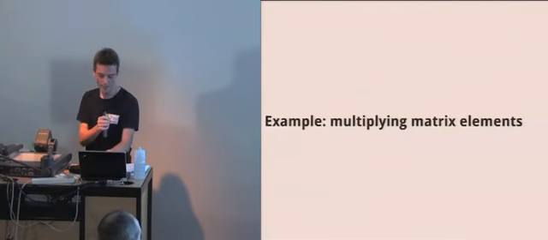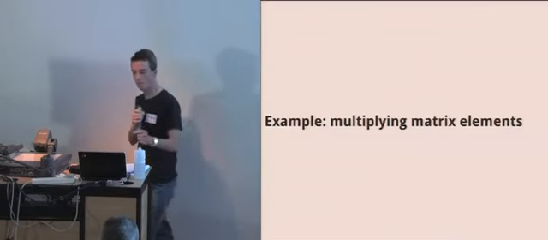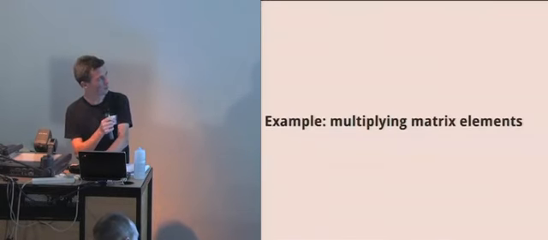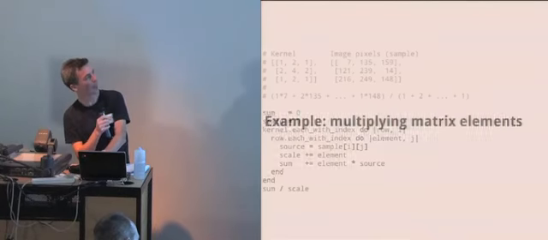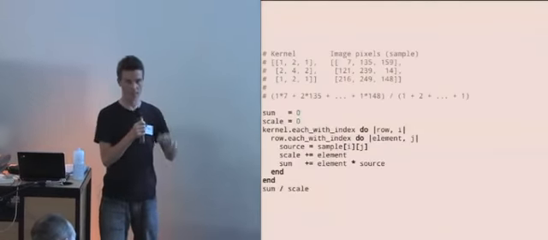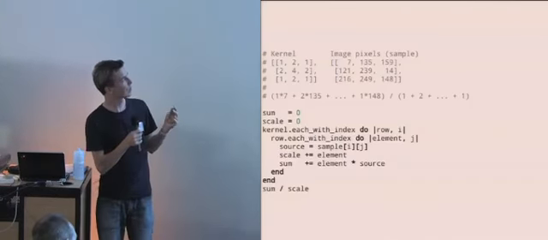So here's an example of something that I've taken from the battleships thing that we did at Elrug the other week, although my example here is a blur. If you know how blur works in Photoshop or any kind of image processing, it does what's called a convolution.